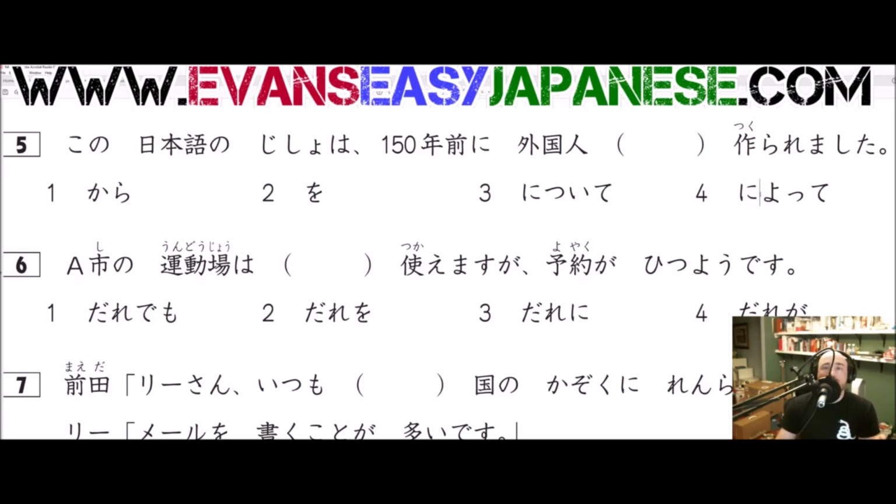Okay, now niyotte is also another way of just expanding this idea of by. You see how we have a ni particle here with the hyaku nen mae ni? This ni is not the by, like by the 150 years ago it was made. The tricky thing about passives is that they have two meanings in Japanese. We almost want to call them effective to an extent. That's not really the correct way of thinking about it, but we kind of want to say it like that.